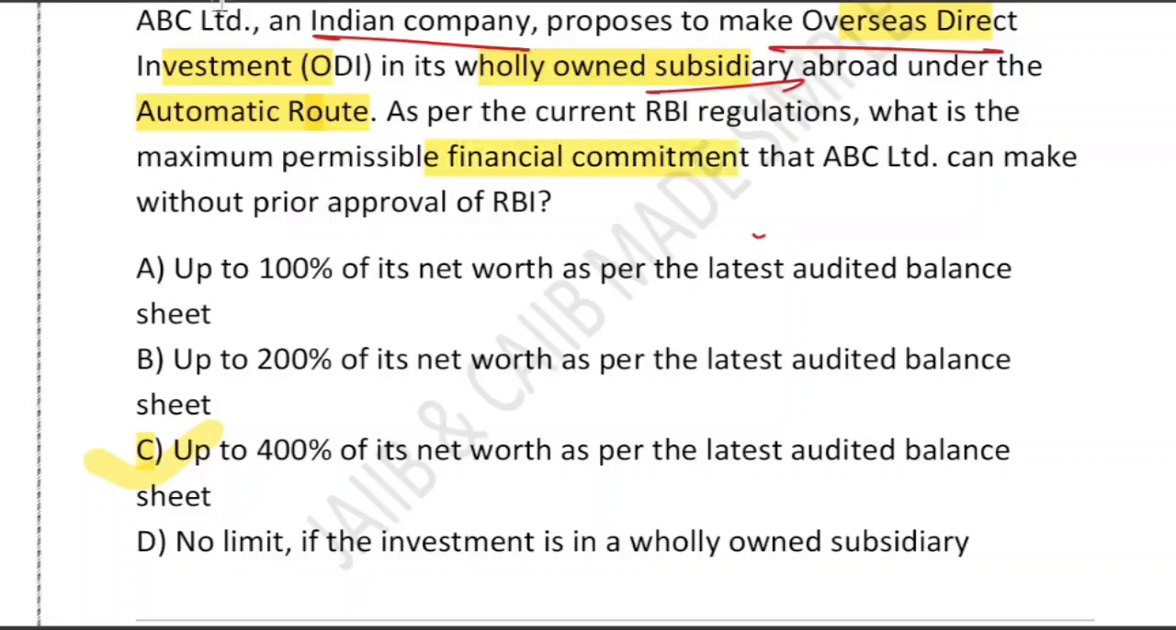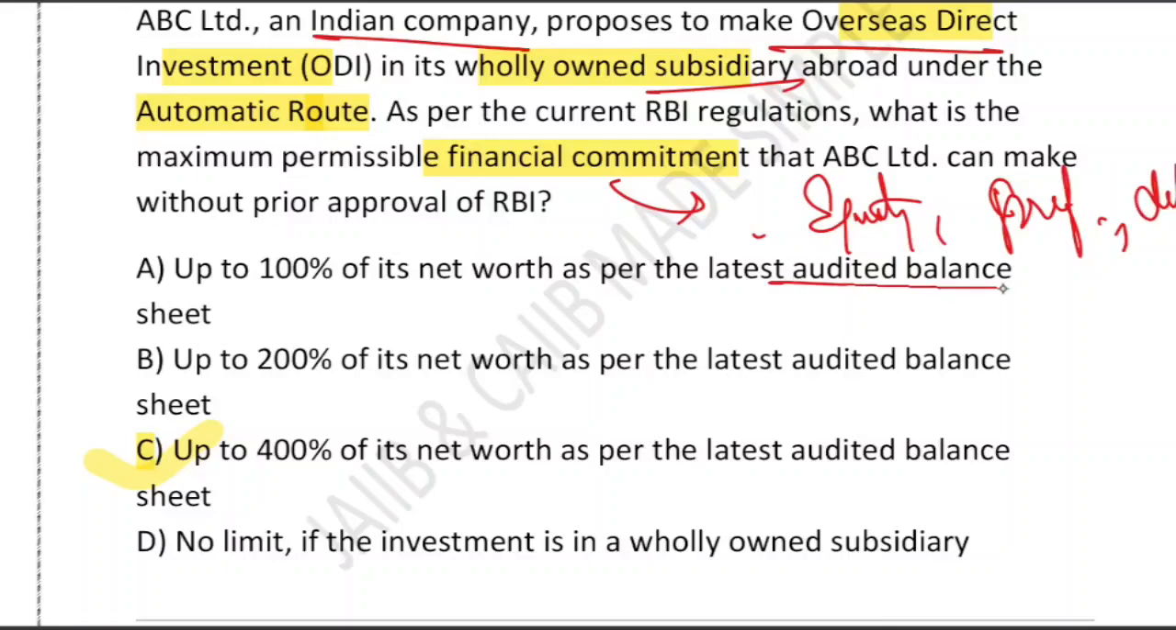Financial commitment means many things. That may include equity share, that may include preference share, that may include debenture, etc. And now this limit is based on the latest audited balance sheet. As you can see, they have mentioned everywhere latest audited balance sheet, right?